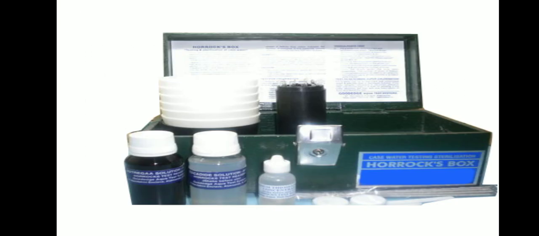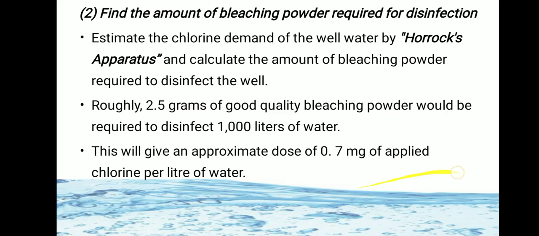This is the Horrocks box, by the help of which we can measure the chlorine demand of the well water. Roughly 2.5 grams of good quality bleaching powder would be required to disinfect 1000 liters of water.